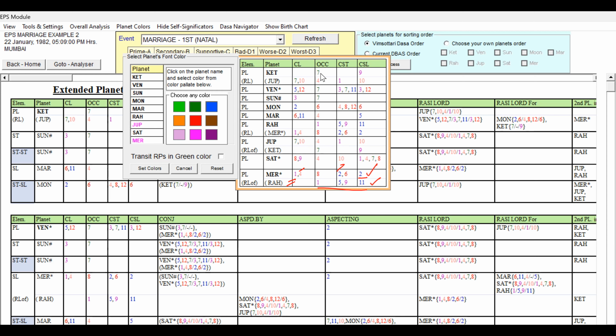And seventh occupant Ketu, sublord is 9. This is good. Second planet is moderate. So Ketu we can give green.